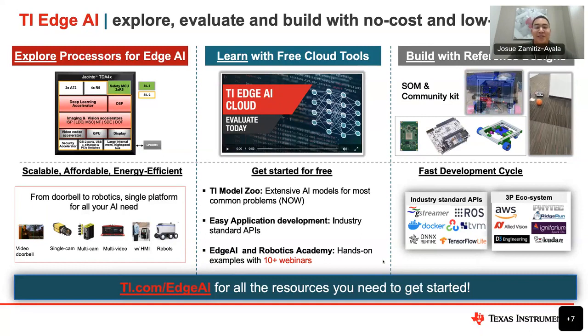On the first pillar here, you can see a block diagram exhibiting the TDA4VM processor with 8 TOPS of accelerated deep learning performance. The sophisticated multi-core processor includes dual ARM Cortex-A72s, a DSP core along with an AI accelerator, vision and imaging accelerators, as well as an integrated MCU island with dual Cortex-R5 cores capable of achieving SIL3 safety standard if needed. There is a multimedia accelerator along with GPU for display as well. And it also includes a very rich peripheral set, including CSI 2 ports, an Ethernet switch, and a PCIe switch.